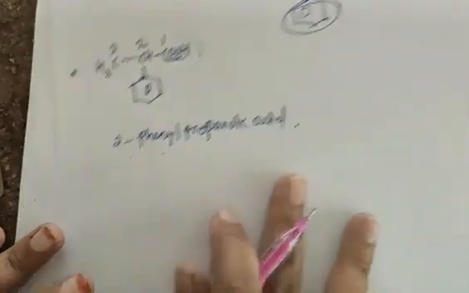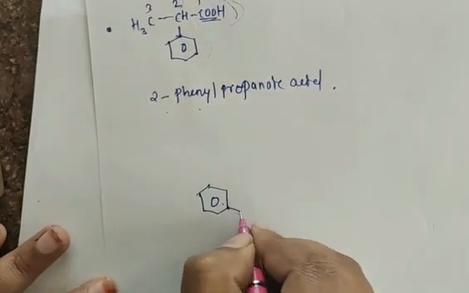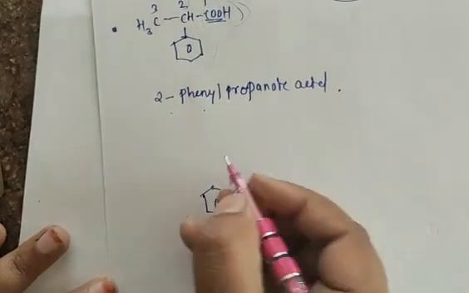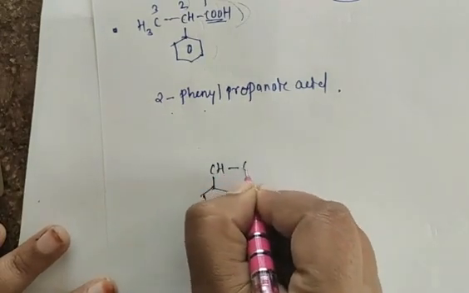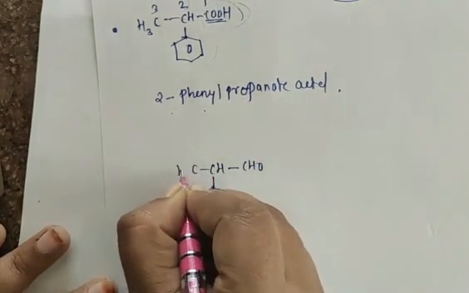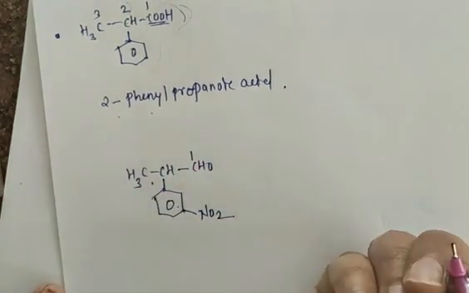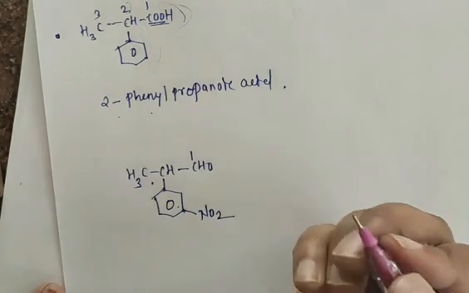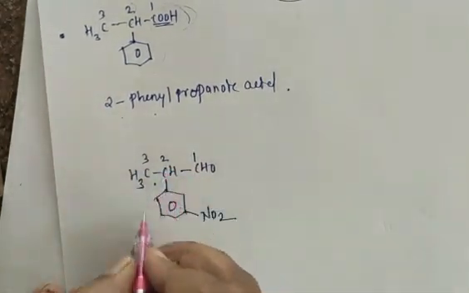Now suppose we have one more compound where the benzene ring is attached with a nitro group, and we have a separate chain CH, CHO, CH3. Here also you have to give the numbers separately. So the aldehyde group is the functional group present, so that carbon you have to give number 1, 2, 3. Now at the second carbon we have the benzene ring here.